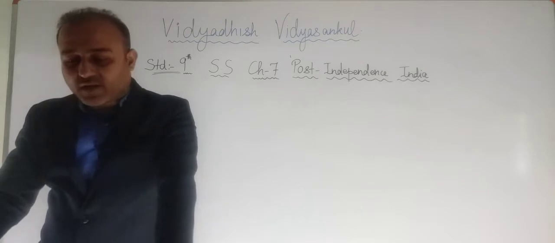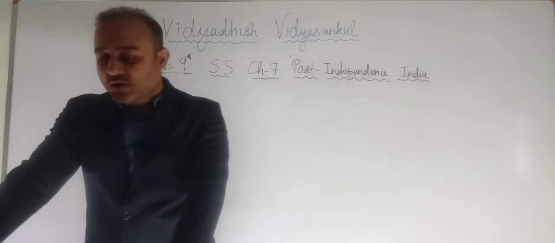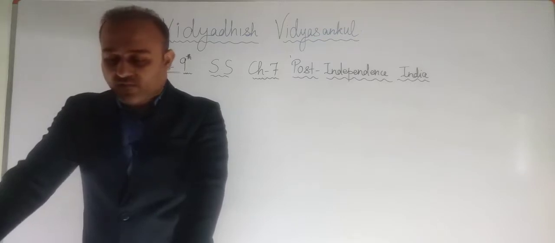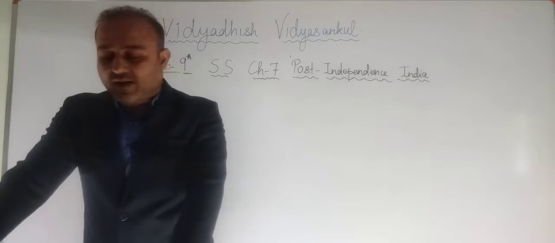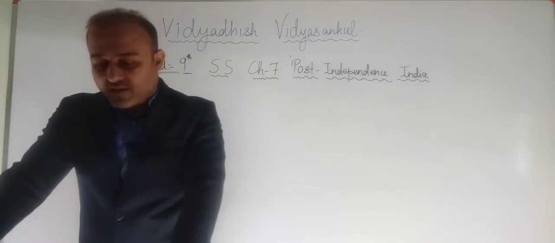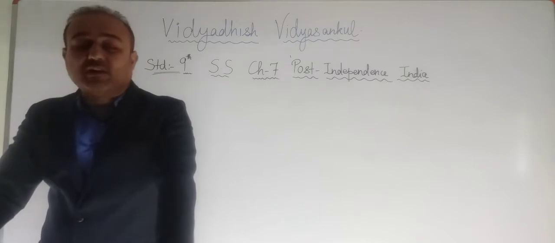Next is classification of states under class C: Ajmer, Bhopal, Coorg, Delhi, Bilaspur, Kutch, Himachal Pradesh, Tripura, Manipur and Vindhya Pradesh. And at last, classification of states, class D, Andaman and Nicobar Islands were included. So interestingly, states included in all four classes did not have equal status.